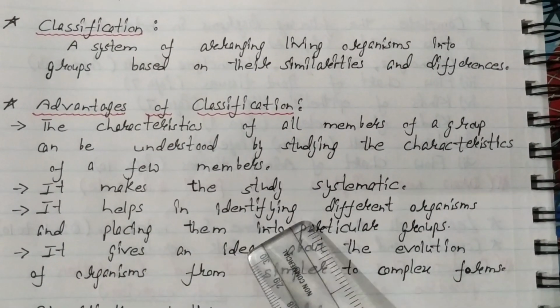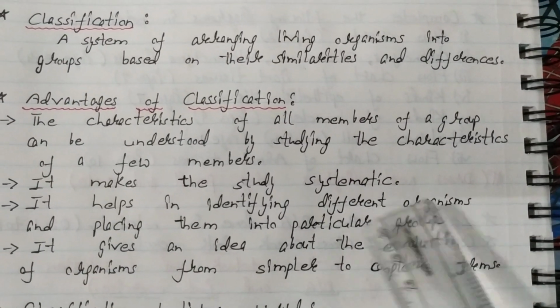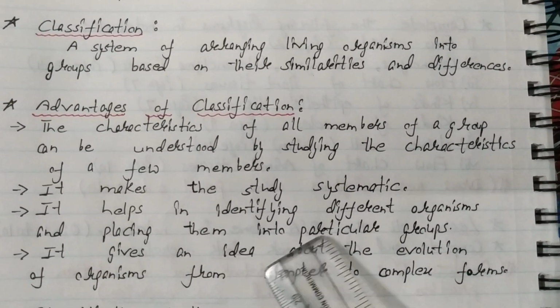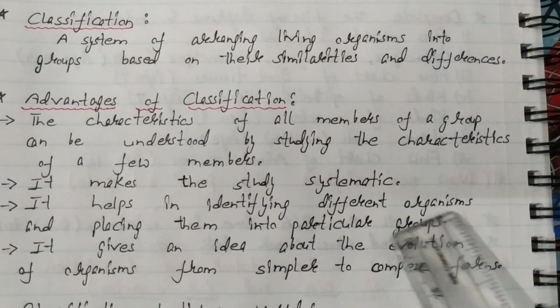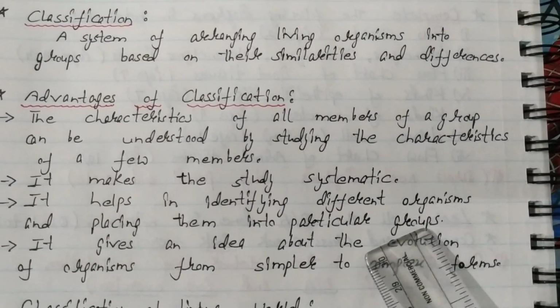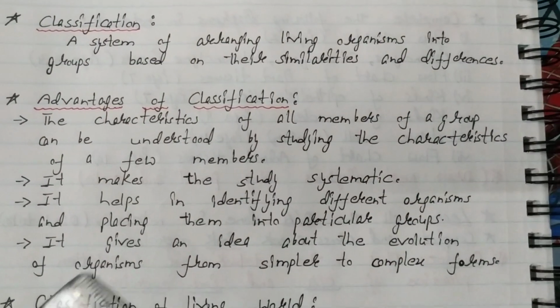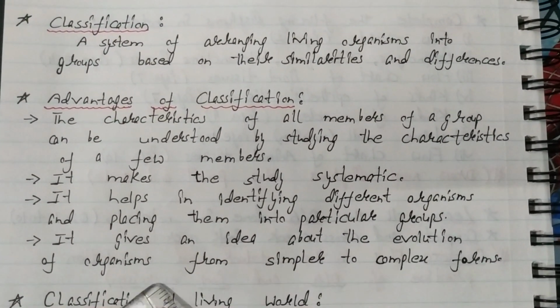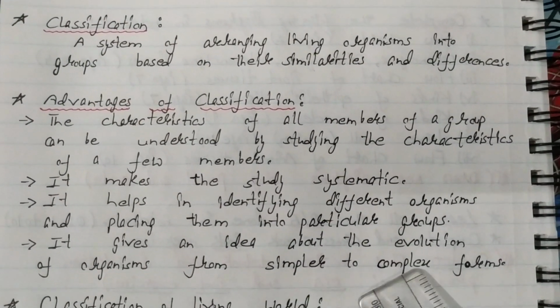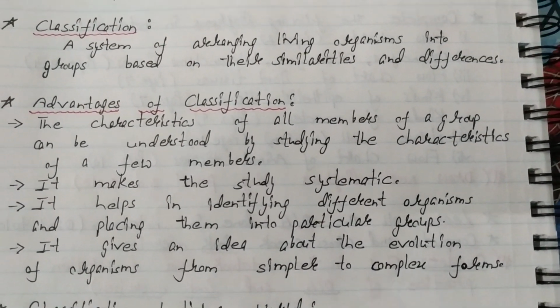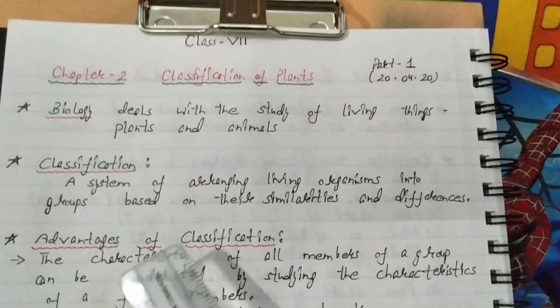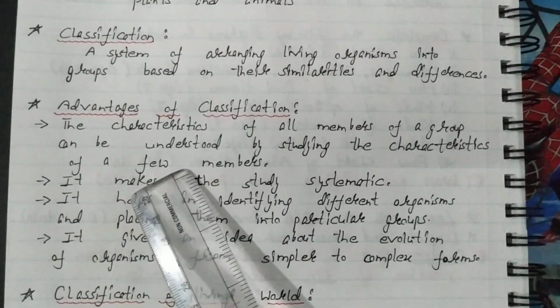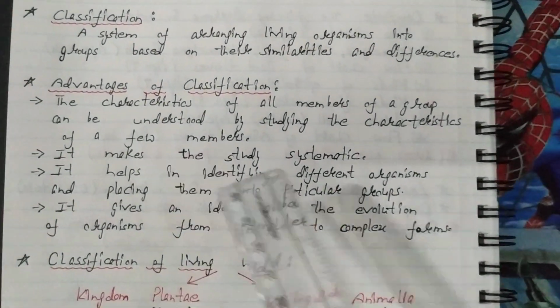It helps in identifying different organisms and placing them into particular groups on the basis of their characteristic features. It gives an idea about the evolution of organisms from simple to complex form. So I told you about the classification and advantages of classification.